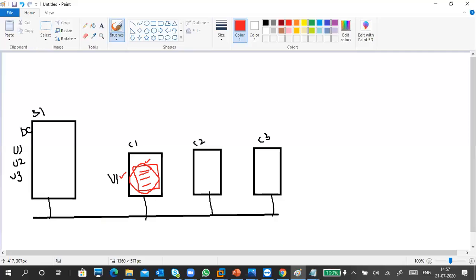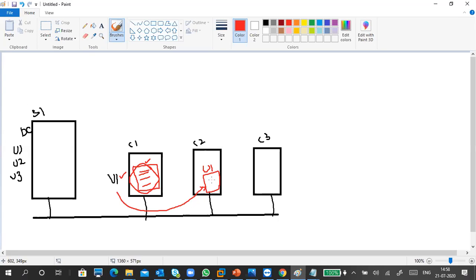Next, after 2 or 3 days, maybe this C1 PC changes place. He changed the place from here to here. He came to the C2 PC and tried to log into this PC. Whenever he logs in, it's his first time, right? He logs in for the first time. So what will happen? Again, the profile data, the folders, everything will be created.